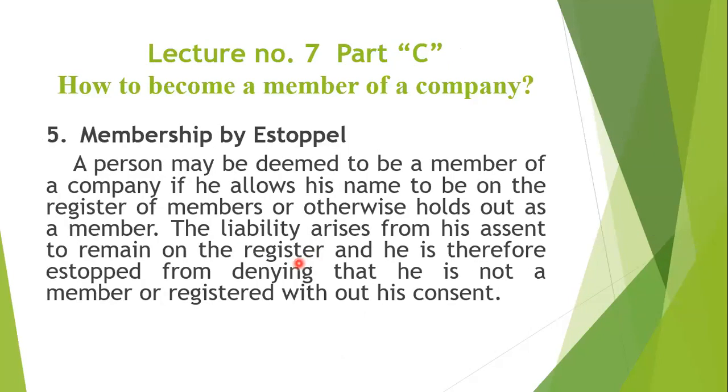The last type of membership is membership by estoppel. Membership by estoppel is basically a principle of the law of evidence. According to this principle, if a person gives a statement and another person, on the basis of that statement, enters into a transaction, then the person who gave the statement cannot deny that it is not true.